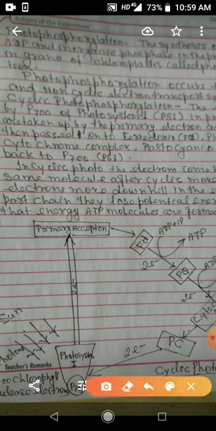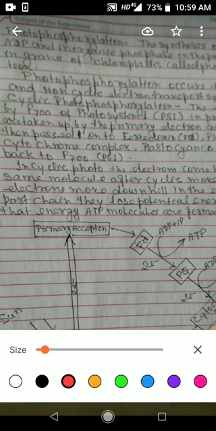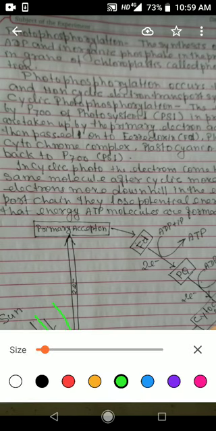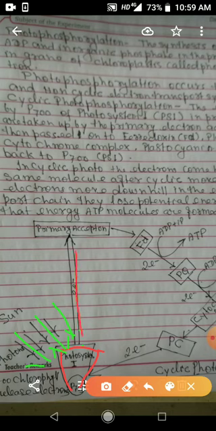So here this is the photosystem 1. This photosystem 1 is getting the energy from the sun. This is the solar energy. Then high energy electrons are emitted from it. So here high energy electrons are emitted, and those high energy electrons will pass from one acceptor to another.